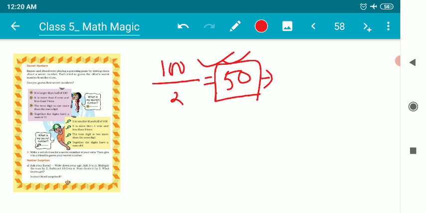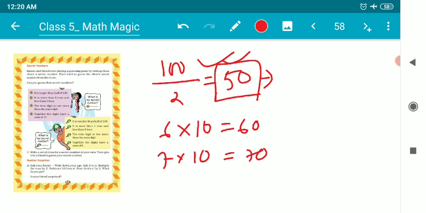Next clue is, it is more than 6 tens but less than 7 tens. Six tens are 60 and 7 tens are 70. So the number is more than 60 and less than 70.